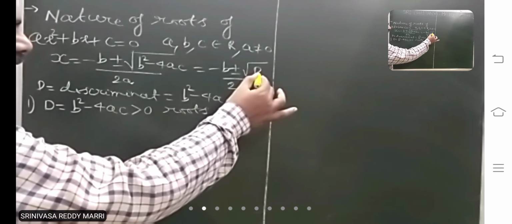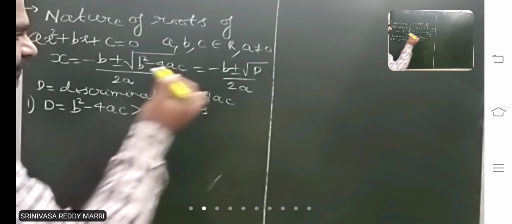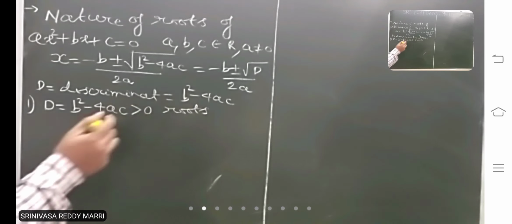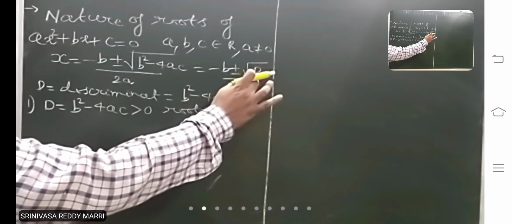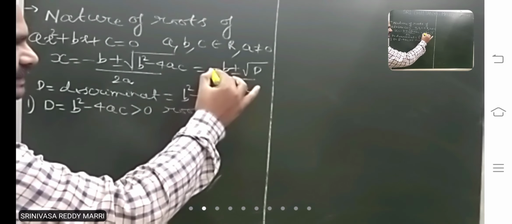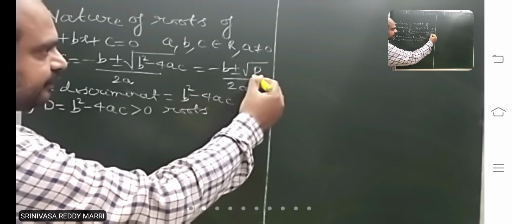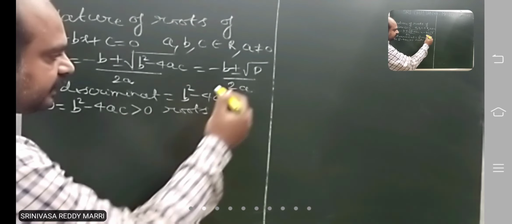Wait for 1 minute. Look at. Nature of roots of this equation. Roots are nothing but minus b plus or minus root of d divided by 2a. If d, this under root one, is positive, this root will be a real number, and this 2a will be a real number.